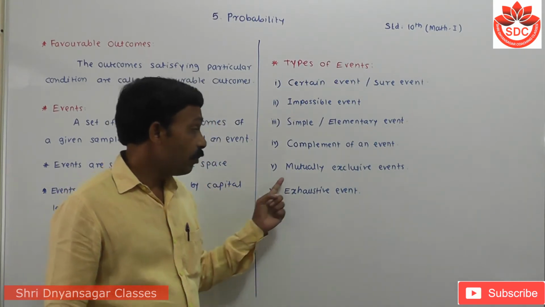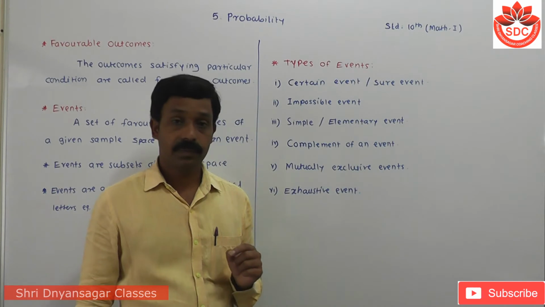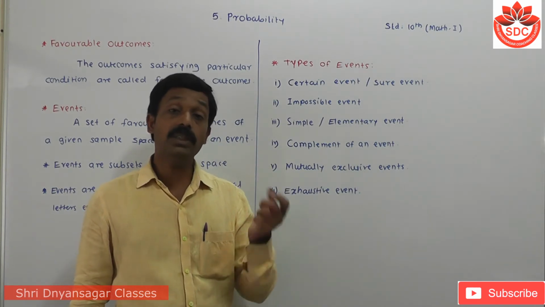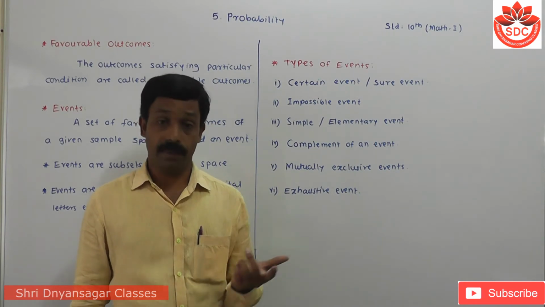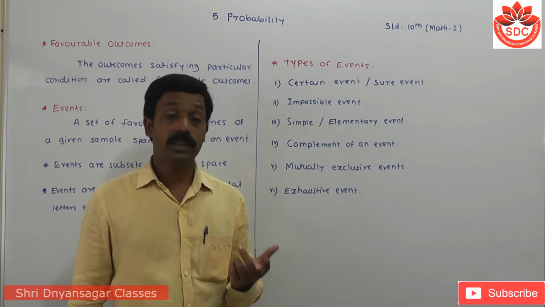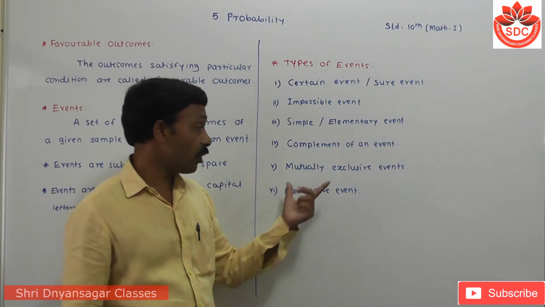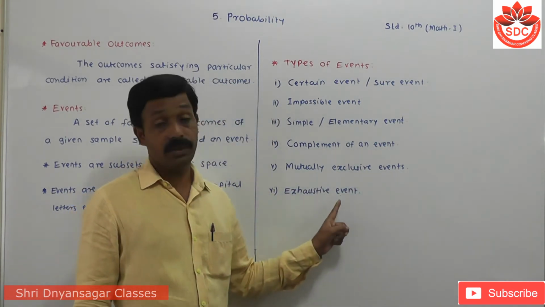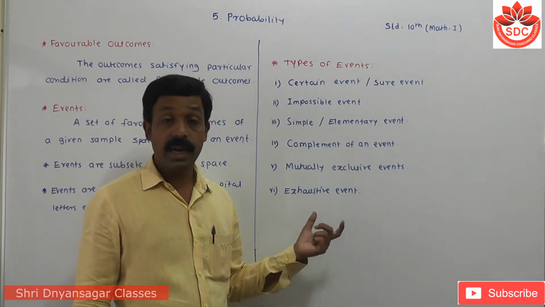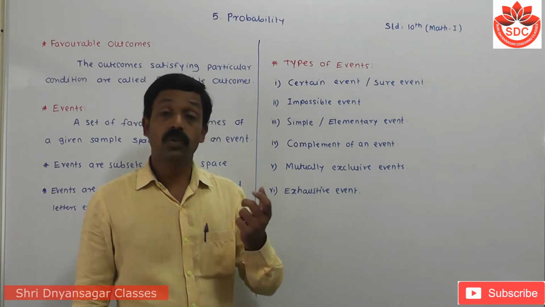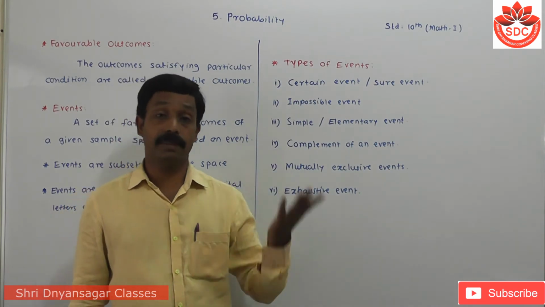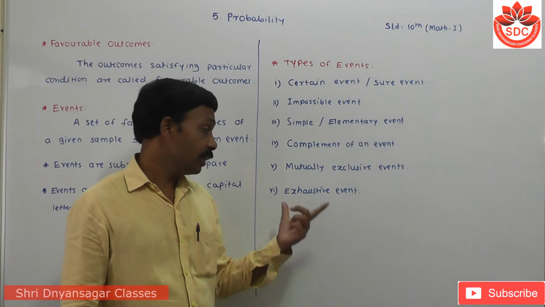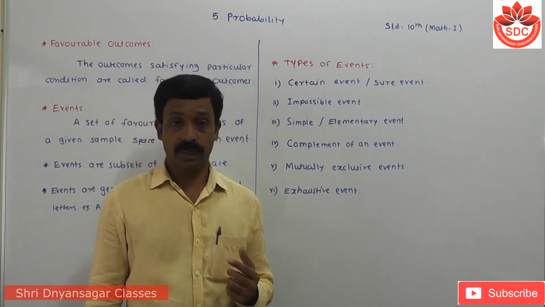Then mutually exclusive events: if two events are given and their intersection is empty, then they are called mutually exclusive events. And the last topic is exhaustive events: if two events are given and the union of the two events is the sample space, then they are called exhaustive events.